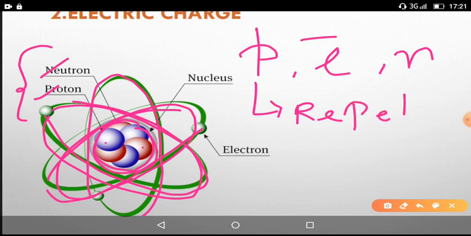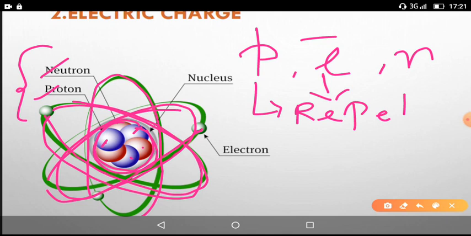Even electrons also have the tendency to repel each other. So the protons will repel each other, and electrons also repel each other.